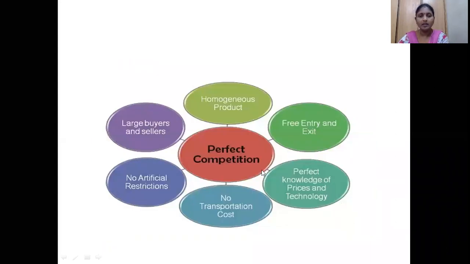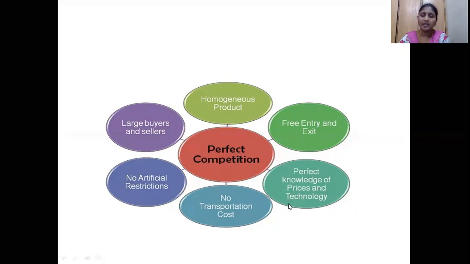Next, see here. What are the total characteristics it should satisfy to be a perfect competition? Already I have explained. So I'm presenting it in a diagrammatic representation for your easy understanding. You can take a glance at this perfect competition. It must have large numbers of buyers and sellers. It must have homogeneous products. We have free entry and exit. That means any person can enter into that market and any person can leave the market. Next, perfect knowledge of prices and technology.